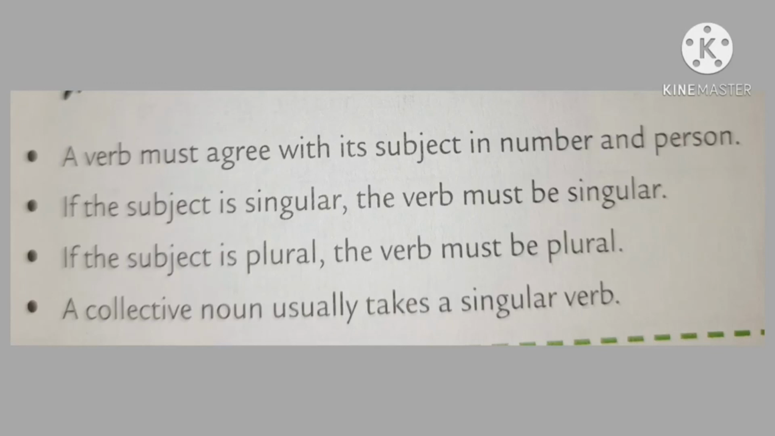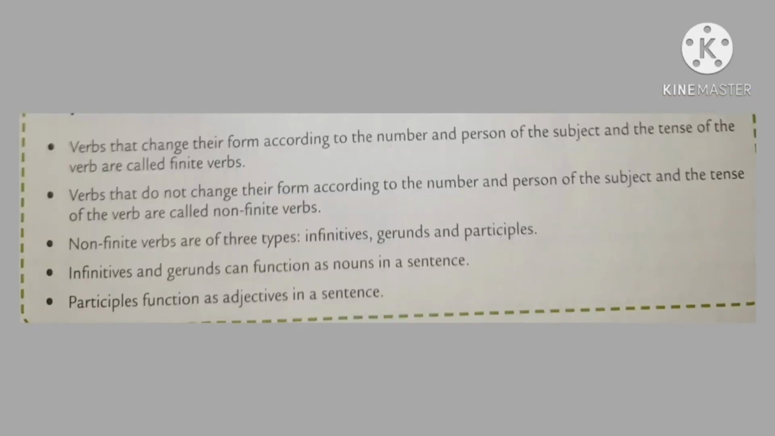Next, verbs that change their form according to the number and person of the subject and the tense of the verb are called finite verbs. Verbs that do not change their form according to the number and person of the subject and the tense of the verb are called non-finite verbs. Non-finite verbs are of three types: infinitives, gerund and participles. Infinitives and gerunds can function as nouns in a sentence. Participles function as adjectives in a sentence.